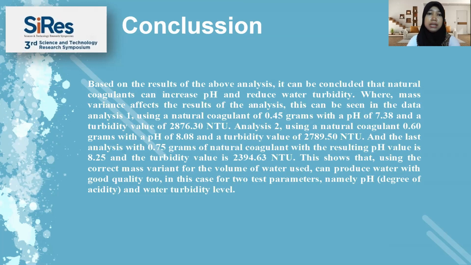This shows that using the correct mass variance for the volume of water used can produce water with good quality too, in this case for two test parameters, namely power of hydrogen or degree of acidity and water turbidity level.